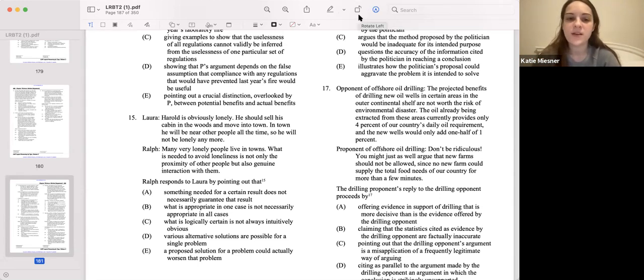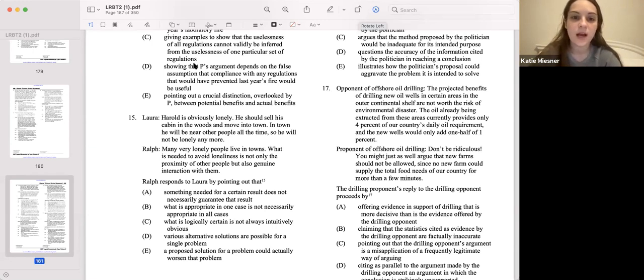Laura: Harold is obviously lonely. Oh, poor Harold. He should sell his cabin in the woods and move into town. In town, he will be near other people all the time, so he will not be lonely anymore. Ralph: Many very lonely people live in towns. What is needed to avoid loneliness is not only the proximity of other people, but also genuine interaction with them.